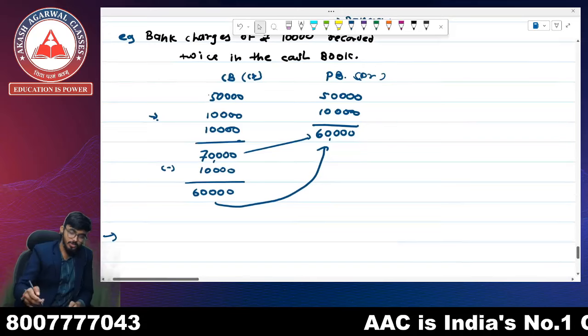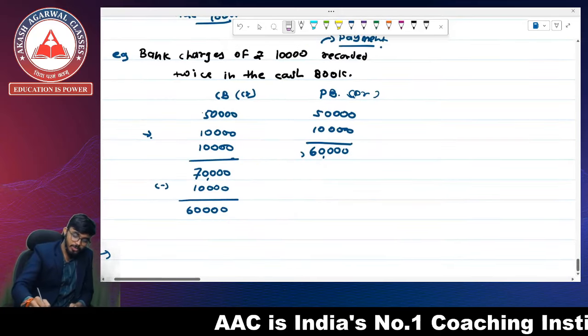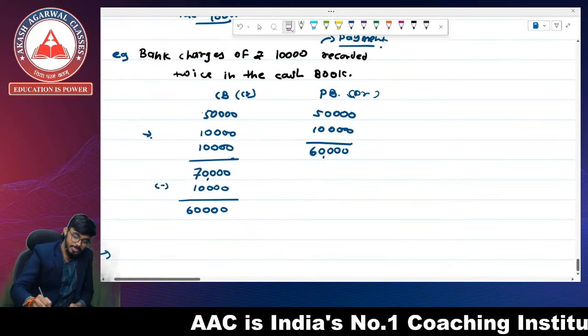If the starting point is the credit balance as per passbook, we are going to match this amount with this amount, so for that we have to add 10,000 in this amount. Okay, that's easy. There are certain other transactions also.